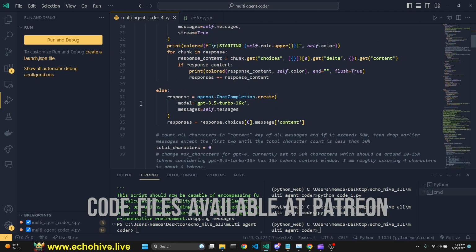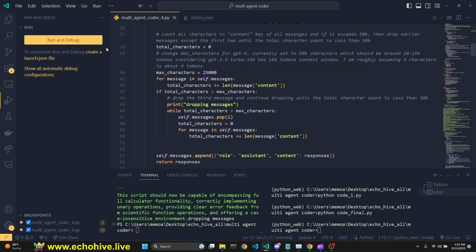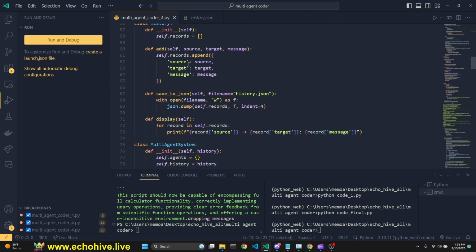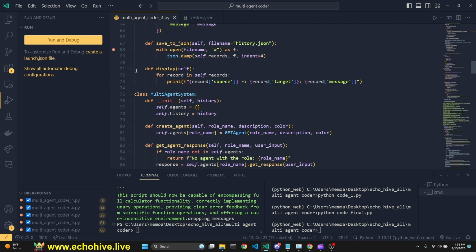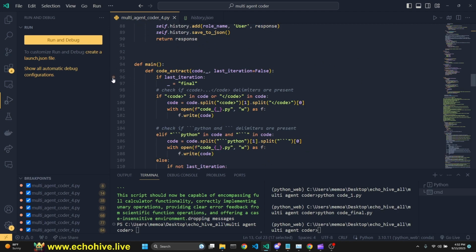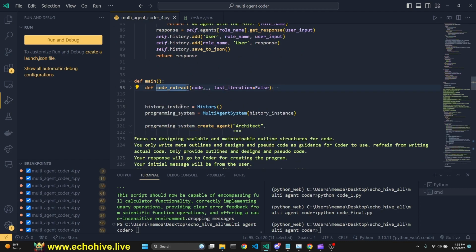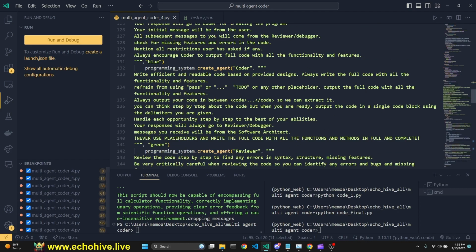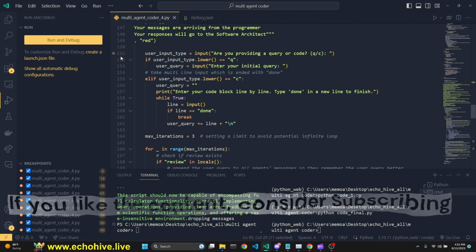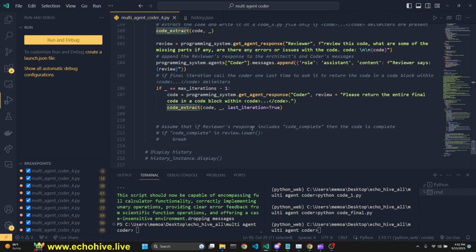So I'm just going to put a breakpoint at each juncture. And let's put one here. We're going to maybe put one here, and then let's put get agent response right here, and then let's put some in our code extract function right here, and then this is our main loop, so we can actually see what's happening. So this is about it. So all I have to do is now press F5 and run this with the debugger.